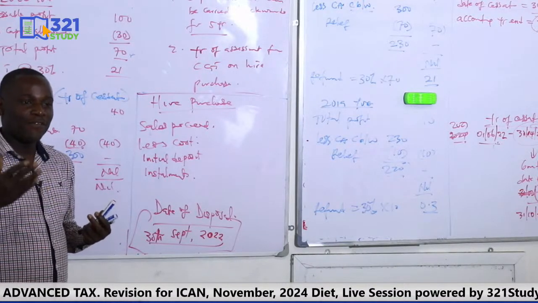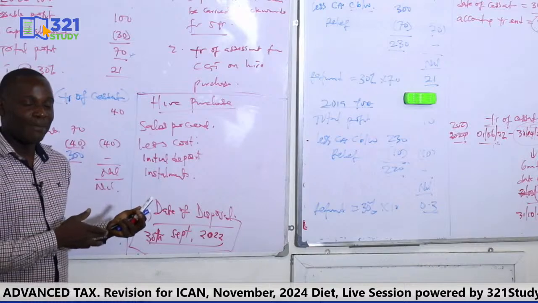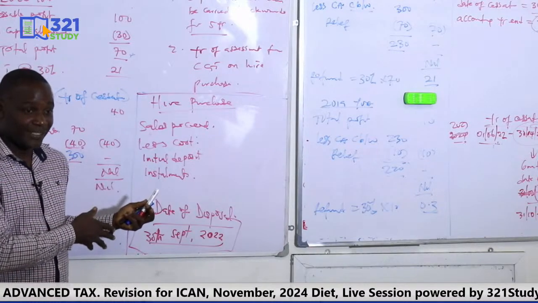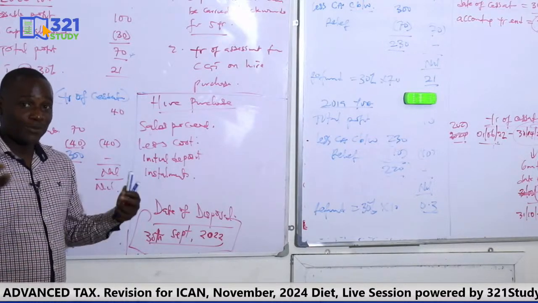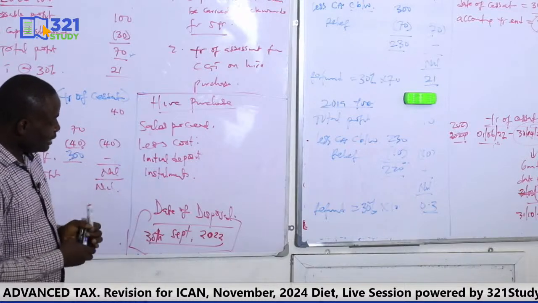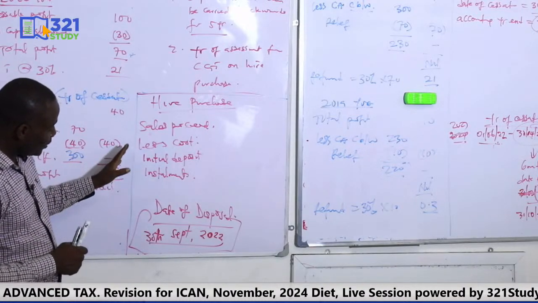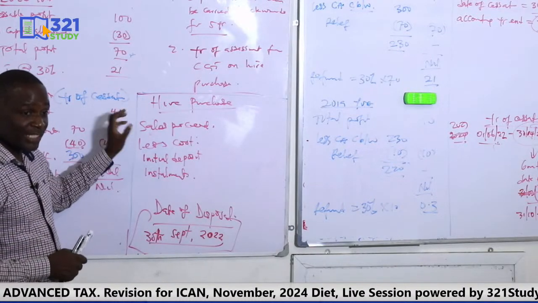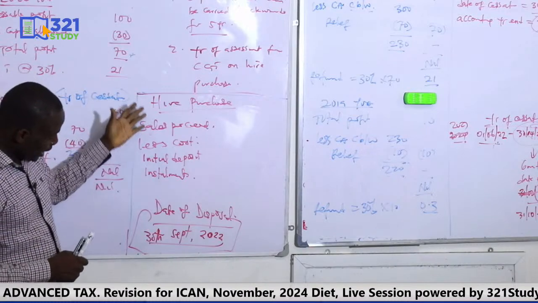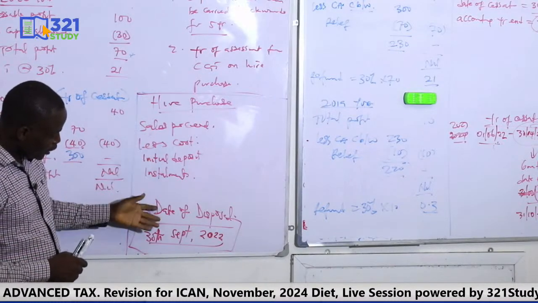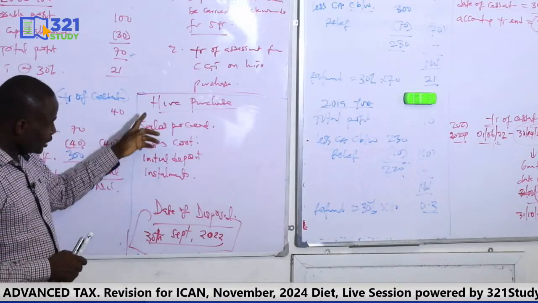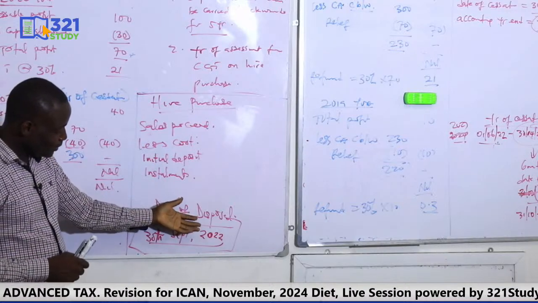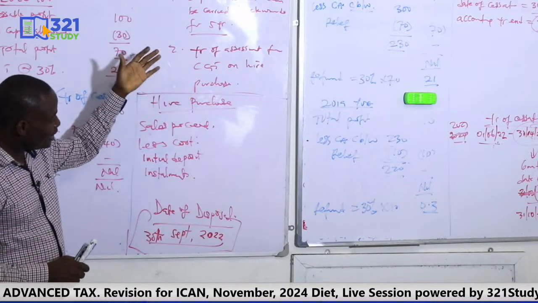If the first installment came in 2020, it will be the tax year for the first installment. The next one will come in 2021, it will be the next. But this is not installment. In hire purchase, the main thing we are looking at is the interest element, which is not allowed. So if you are given the date of disposal of the asset, that date of disposal will be the tax year.